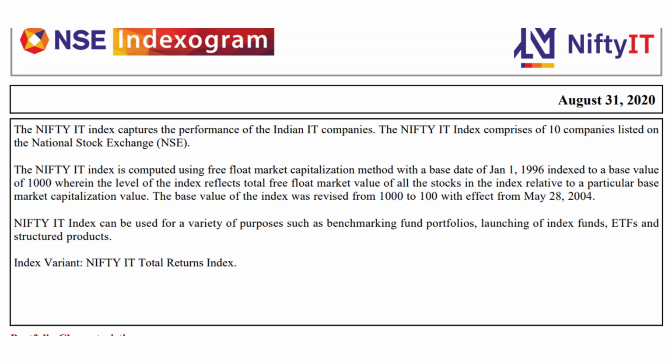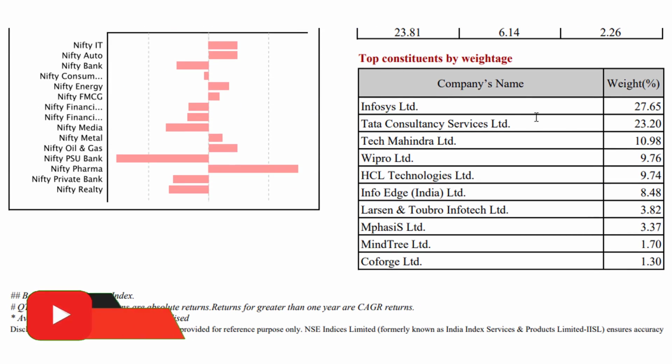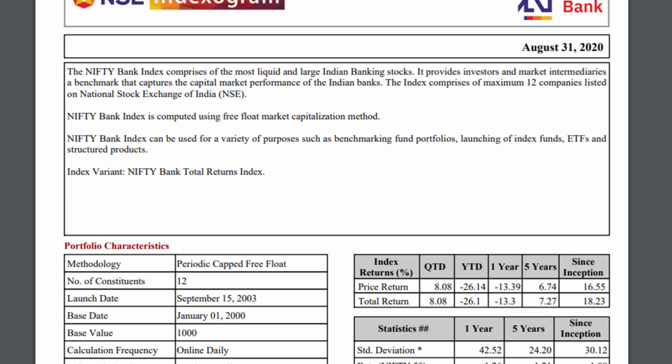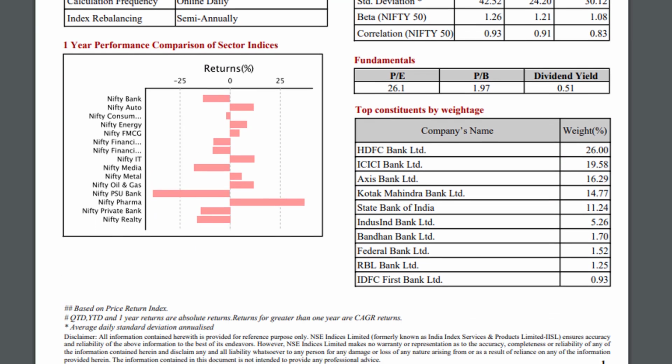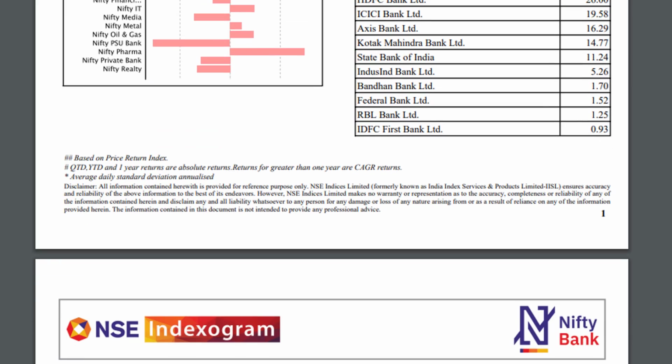Similarly, here is the weightage for Nifty IT. Infosys 27%, Tata TCS 23%, Tech Mahindra 10%, and so on. And for Bank Nifty, this is the latest report. As per this report, HDFC Bank has 26% weightage, ICICI Bank has 19% weightage, Axis Bank has 16% weightage. Here they have listed only the top 10 weightage, but you can get some more details on some other websites.